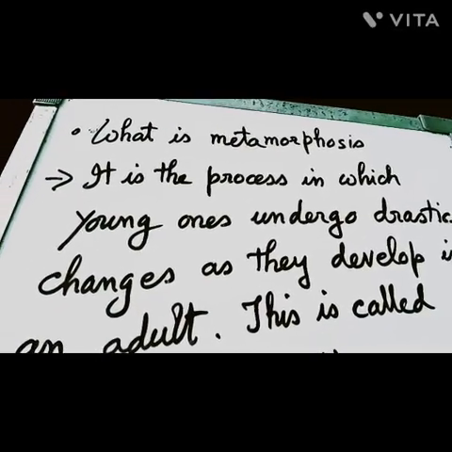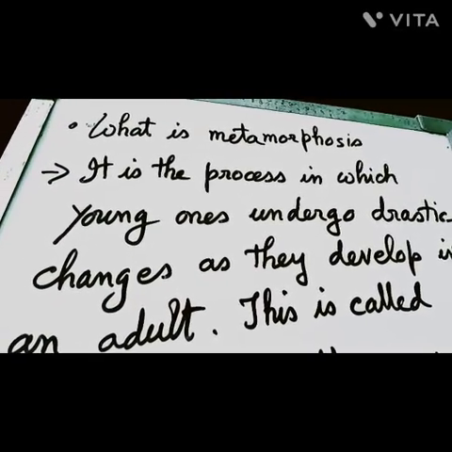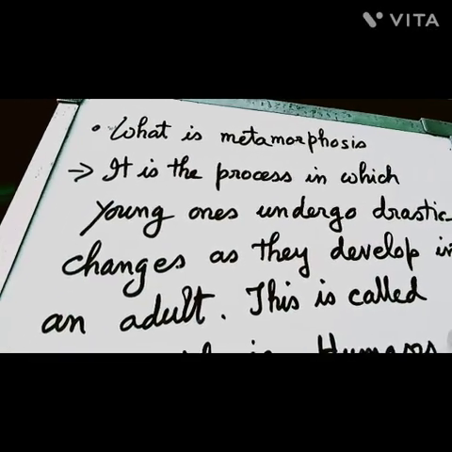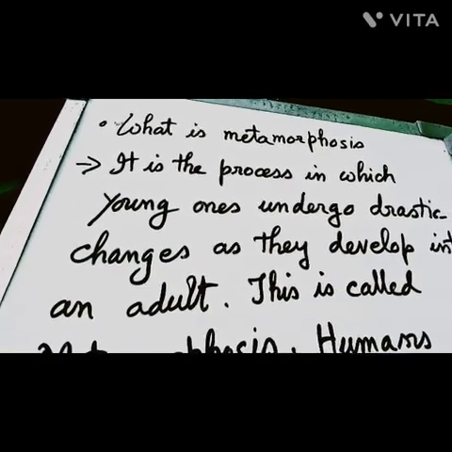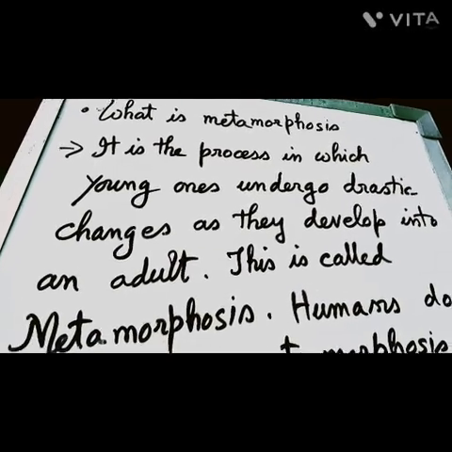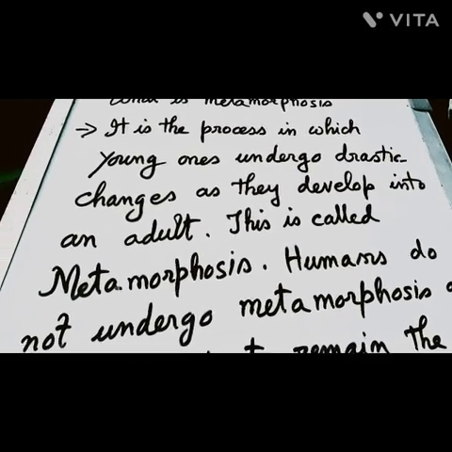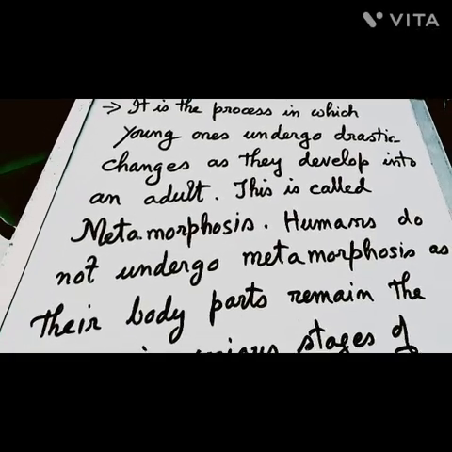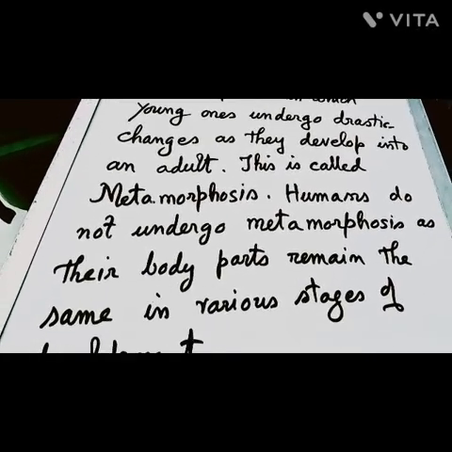So next, what is metamorphosis? It's a process in which young ones undergo drastic changes as they develop into an adult. This word drastic is very important. This is called metamorphosis. Humans do not undergo metamorphosis as their body parts remain the same in the various stages of development.